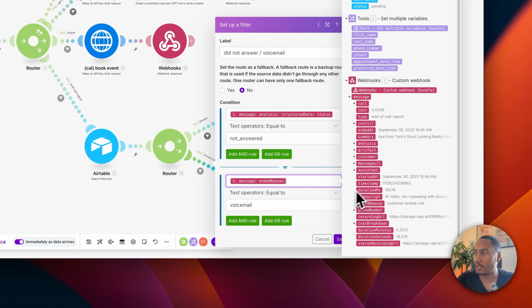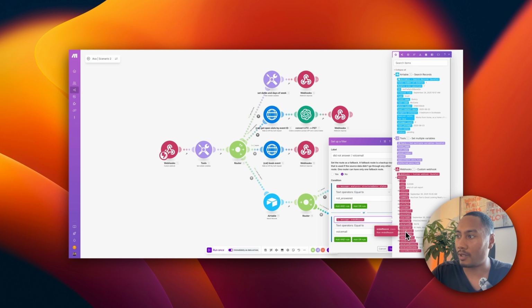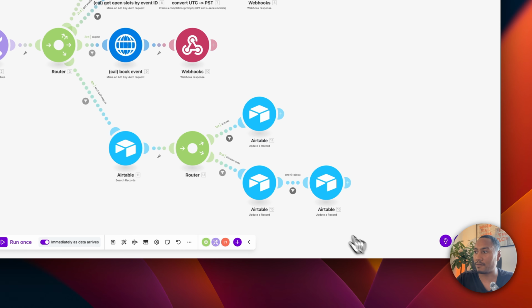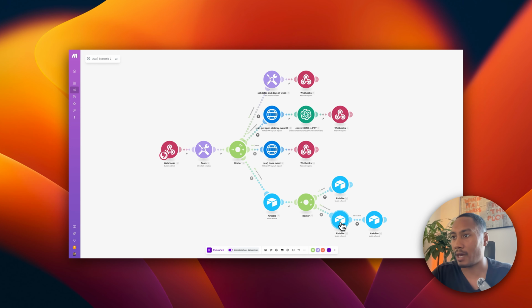So I'm going to click on this. We can grab the ended reason from here, and then we can add that here, and then text operator equals to voicemail, so that if it comes back that it left a voicemail, it still goes down this second path here. Okay, also just make sure that you have the scenario on and running.